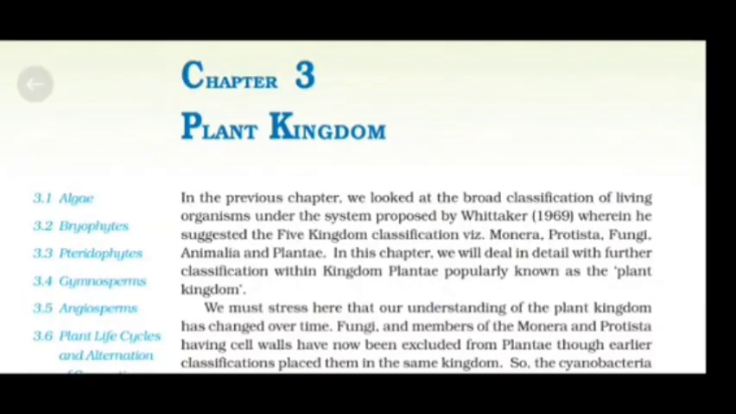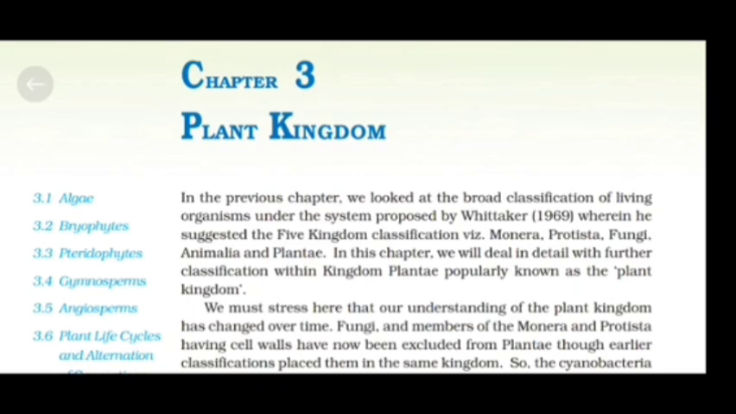Plant kingdom. In the previous chapter, we looked at the broad classification of living organisms under the system proposed by Whittaker in the year 1969, wherein he suggested the five kingdom classification, which included Monera, Protista, Fungi, Animalia, and Plantae. In this chapter, we will deal in detail with further classification within kingdom Plantae, popularly known as the plant kingdom.